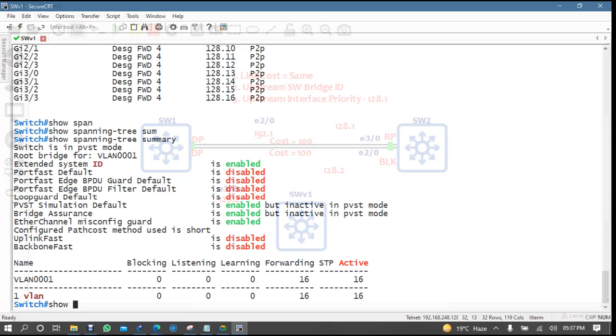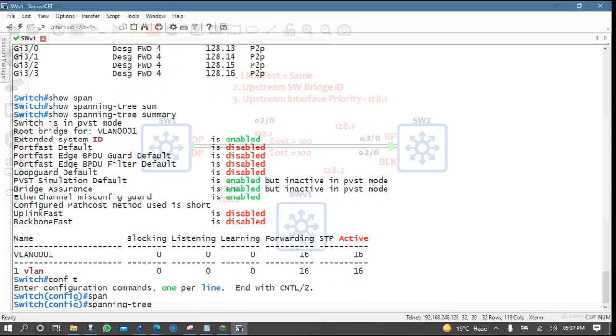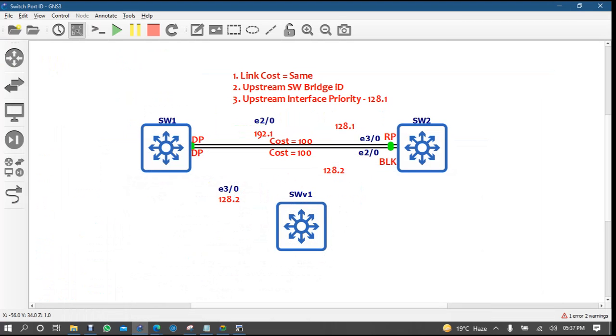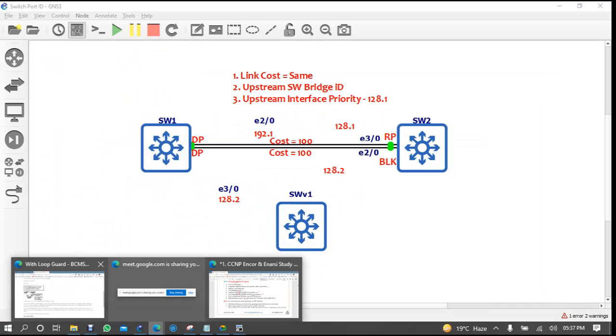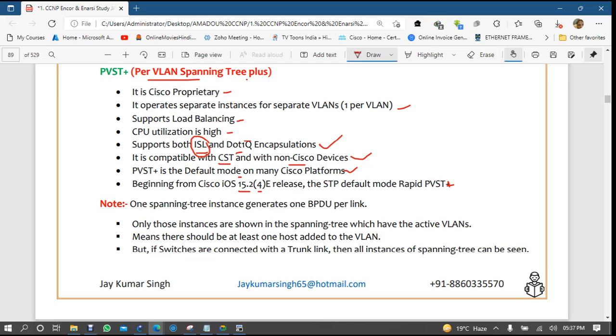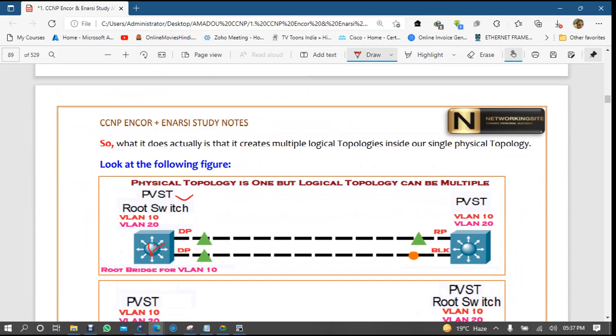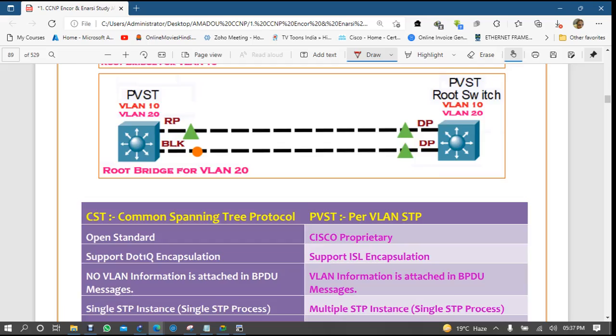But if you're checking here, so guys, conf t, spanning tree mode question mark. Everywhere we are getting PVST. I don't know about PVST plus. Maybe after using system extended ID, that is your PVST plus. Sorry, I forgot to tell you. PVST was normal, but once they added system extended ID, then PVST came as PVST plus.